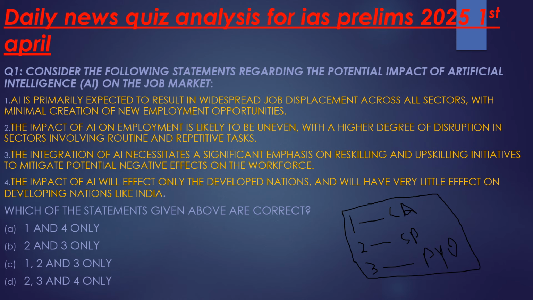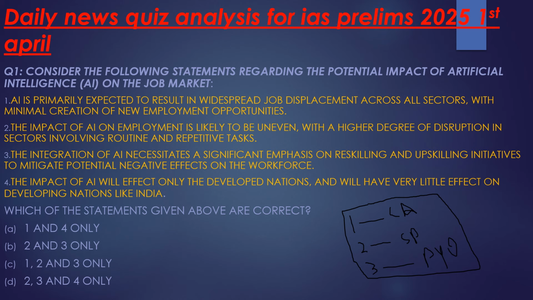It will impact the livelihood of the people, and at the same time it is believed that artificial intelligence will transform the world, and it is right now transforming the world to the next level. With respect to this, there was a discussion in the news article today.